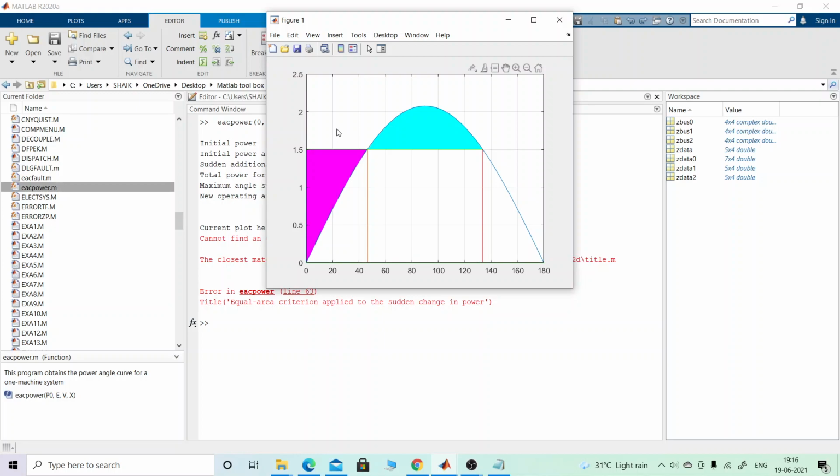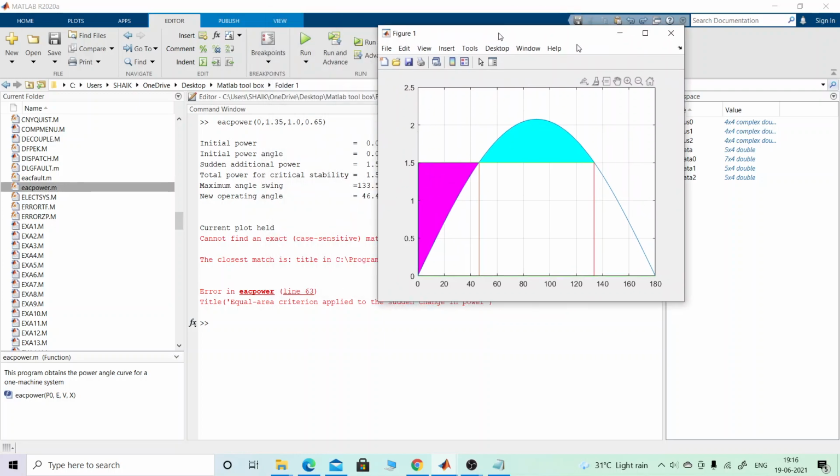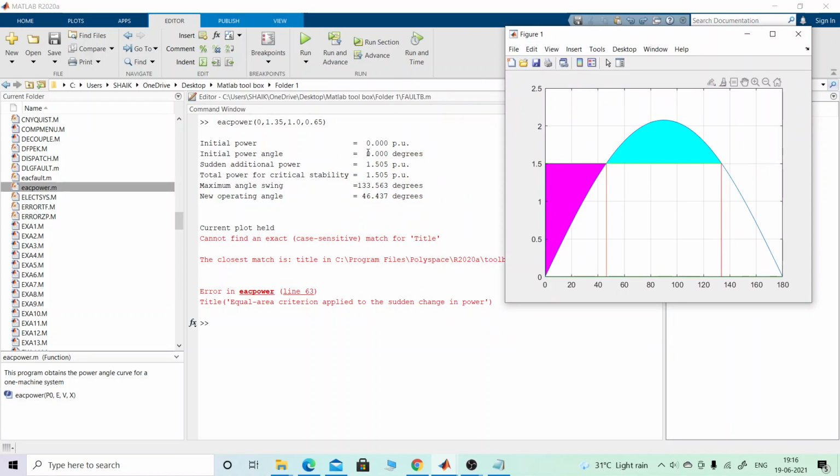You get the graph here. The initial power is 0, the initial power angle is 0, the sudden additional power is 1.505, the total power for critical stability is 1.505, and the maximum angle swing is 133.563 degrees,